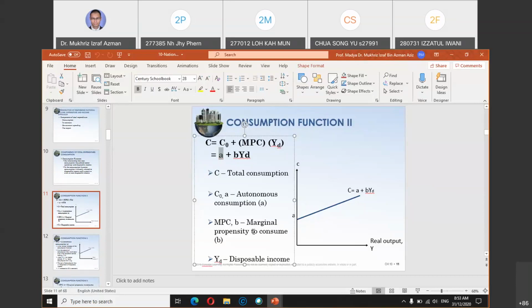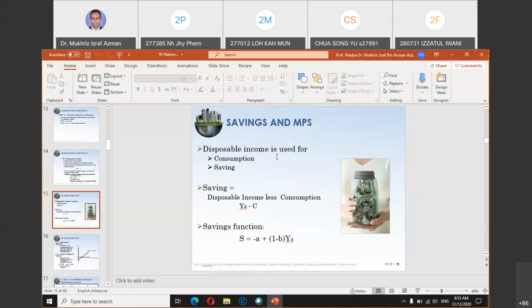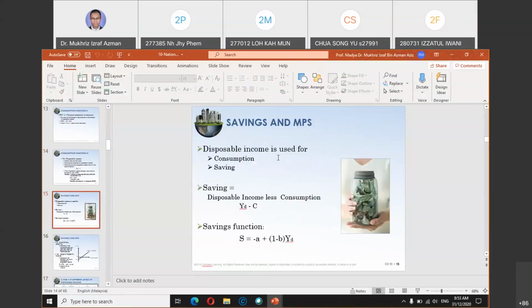We also discussed this: how much consumption increases given a $1 increase in your income. So remember this equation, C equals A plus B YD, and then we discussed MPC. First, you have the consumption function. Second, you have the saving function, which is S equals negative A plus 1 minus B YD.